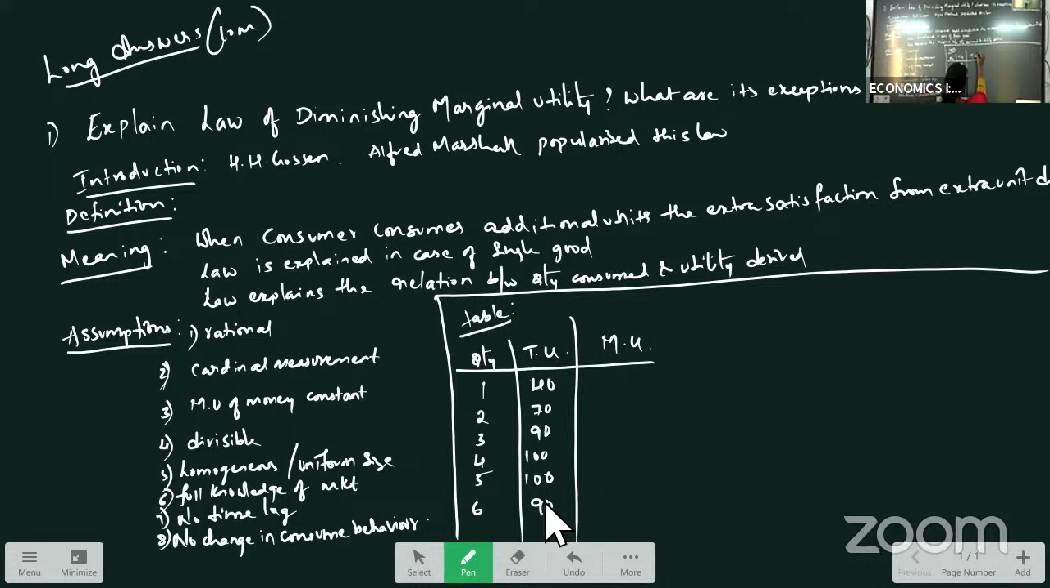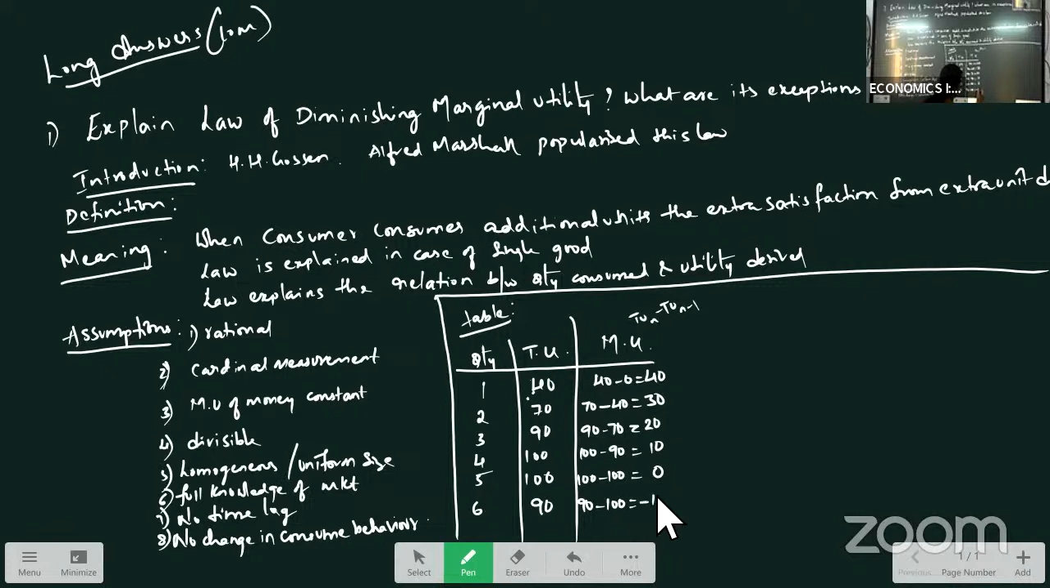How do we calculate marginal utility? TUn minus TUn minus 1. Means the first one is 40 and previous we don't have, so marginal utility is 40. Next we have 70 minus 40 is equal to 30. Next 90 minus 70, we have 20. 100 minus 90, 10. See, TUn minus TUn minus 1, where n minus 1 means the previous one. Then 100 minus 100, 0. 90 minus 100, minus 10. So these are the marginal utilities we got.